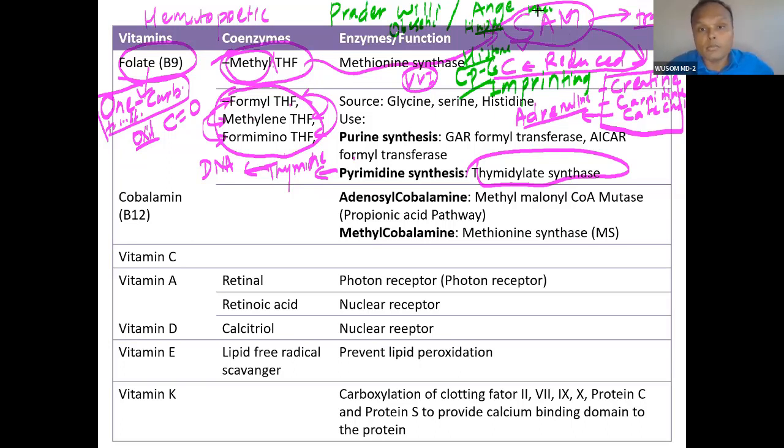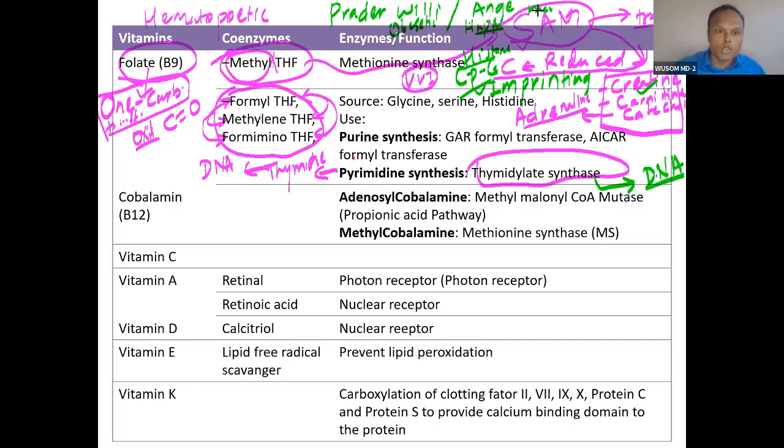That is why this becomes very important. It controls energy metabolism through creatine, and that is why I told you it is not absolute. You cannot classify it as absolute. It has metabolic function also. Here thymidylate synthase is for DNA synthesis, so it is hemopoietic.